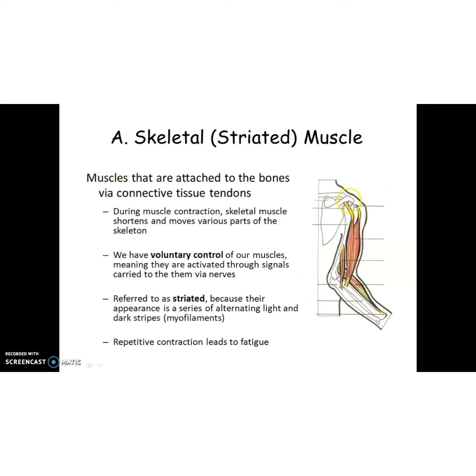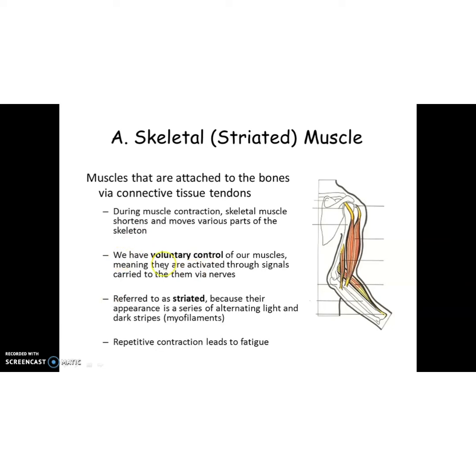These muscles are attached to the bones with tendons, T-E-N-D-O-N-S, tendons. We will discuss tendons in detail during our connective tissue class. Okay, now you just keep it in mind. This muscle tissue is connected to bones through tendons. And during the muscle contraction, skeletal muscle shortens and moves various parts of the skeleton.